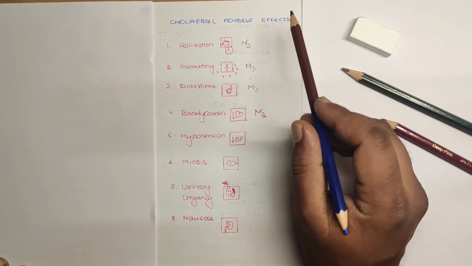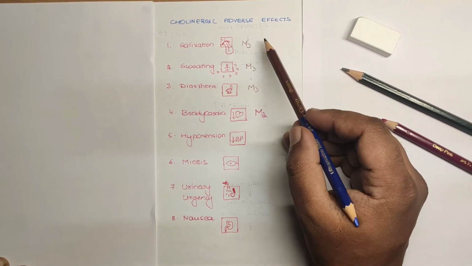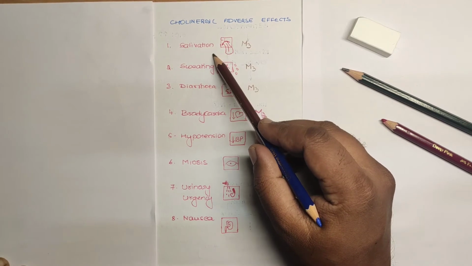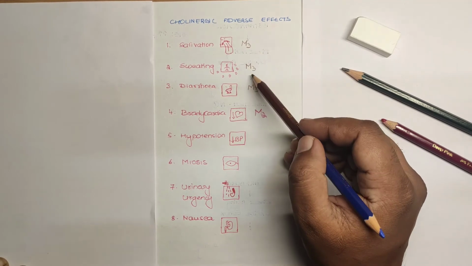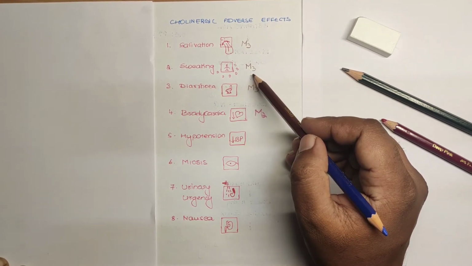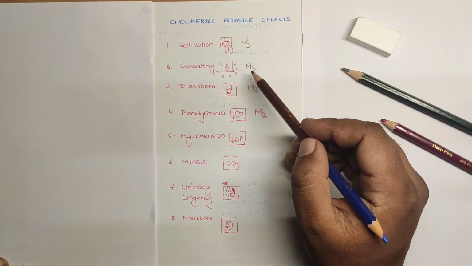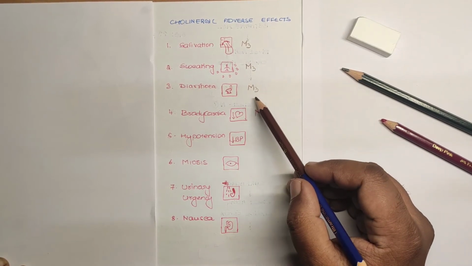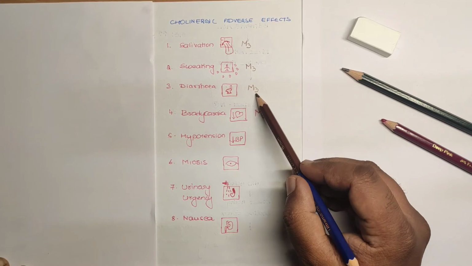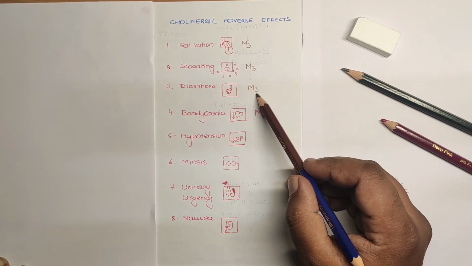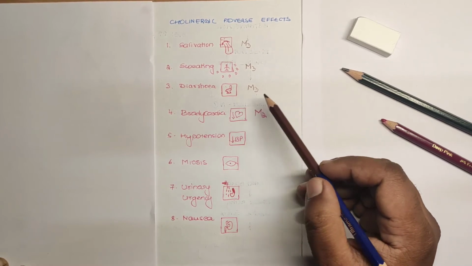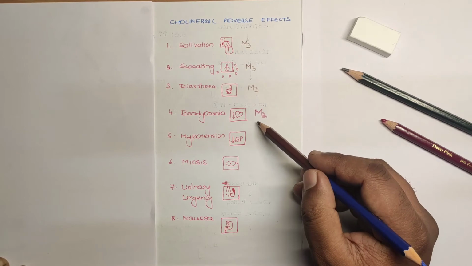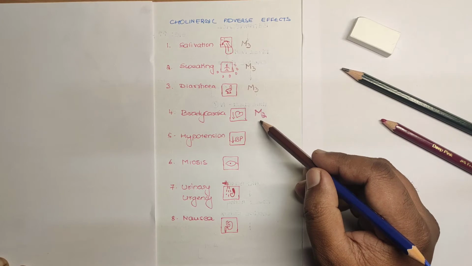These cholinergic agonists or the parasympathomimetic drugs will cause increased salivation due to M3 receptor activation in the salivary gland, and M3 receptor activation in the sweat gland will lead to increased sweating. M3 receptor stimulation in the intestinal smooth muscles will lead to contraction of the intestinal smooth muscles accompanied by relaxation of the sphincter, leading to diarrhea.